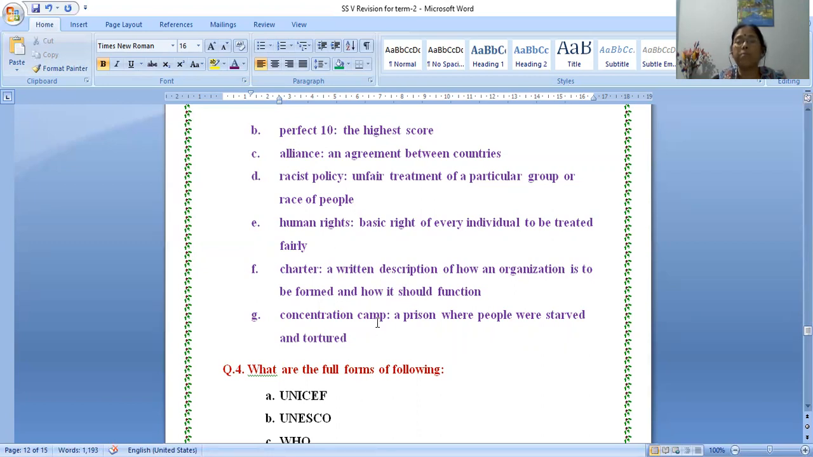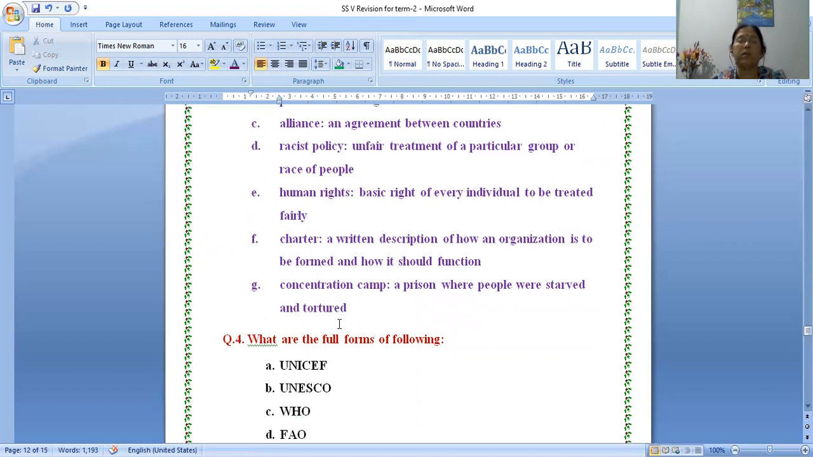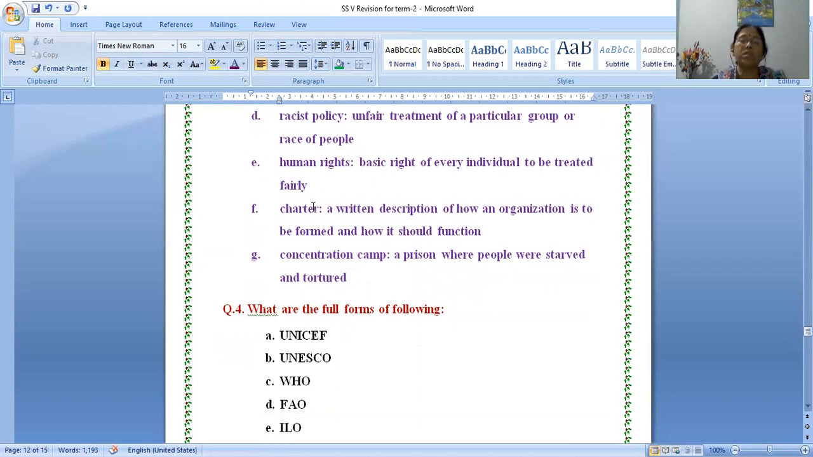Concentration camp. Concentration camp is what? A prison where people were starved and tortured. तो ये कंसंट्रेशन कैंप जो था एक प्रिजन है, मतलब जेल है जिसमें लोगों को टॉर्चर किया जाता है. बहुत बहुत अन्याय करके उसको मारते हैं, टॉर्चर करते हैं. दैट इज कंसंट्रेशन कैंप. They kill over there. That is concentration camp, which is a prison where people get like this, they kill or they torture. That is concentration camp.